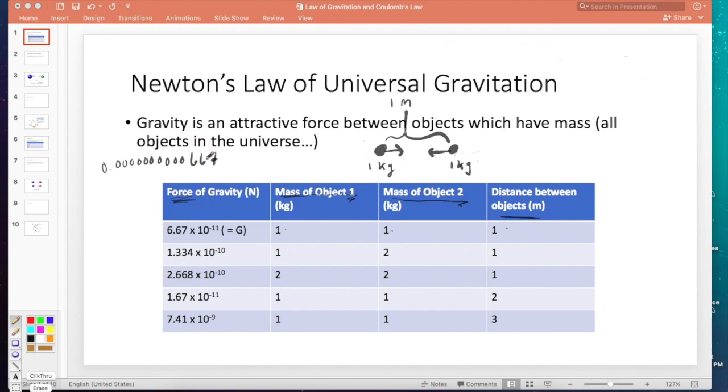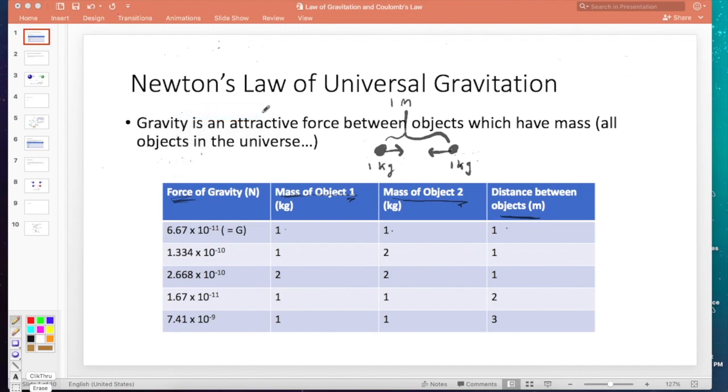It's called big G. Don't get this confused with little g that we talked about last unit. Hopefully you remember what little g is. Little g is the acceleration due to the force of the Earth's gravity near the Earth's surface, 9.8 meters per second squared. That's little g. This number here is a big G, which we will talk about later. So it turns out that if you're doing this experiment in the first row, 1 kilogram objects 1 meter apart, this is the force of gravity that's going to be between them.